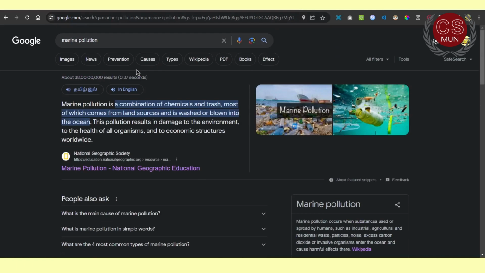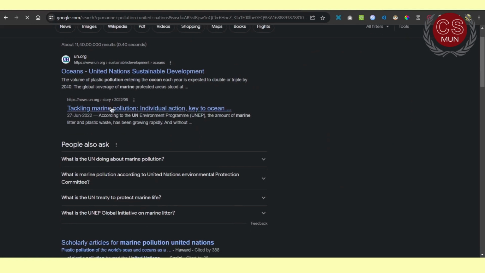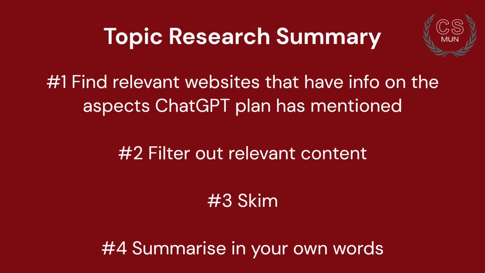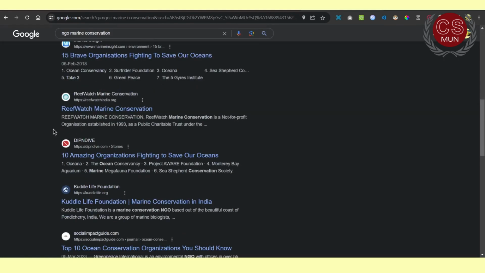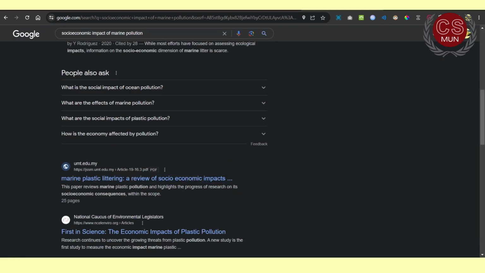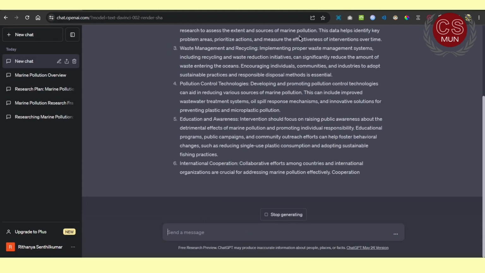Now, how do you find official UN reports on the topic? It's very simple. You just type the topic and United Nations after that. You will find a list of reports and surveys the UN has published. This is basically how you go on with topic research. You have to do the same for all the different aspects that the ChatGPT plan has mentioned. Just type in what you want to know in the search box and you will get a ton of sources. Filter out the relevant ones and put them in your research binder along with the summary of the website or article. If you find it difficult to do a Google search or you can't find any relevant information, use ChatGPT.